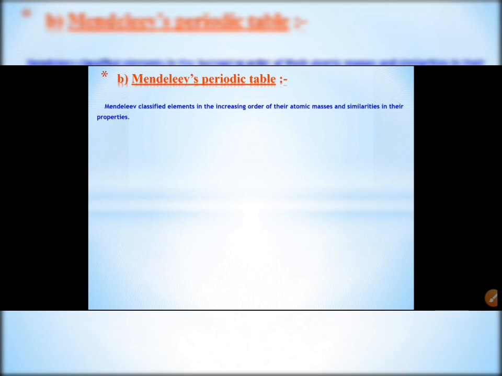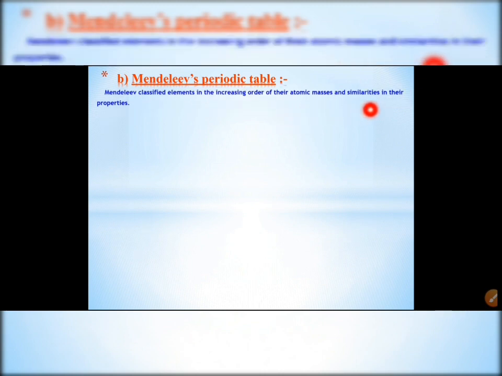Here you will get more information about Mendeleev's periodic table. Mendeleev classified 63 elements in the increasing order of atomic mass and the similarities in their properties. Each and every element shows some properties, so what is the similarity in all those properties? On that basis and the increasing order of atomic mass, the elements in the periodic table were classified by Mendeleev.